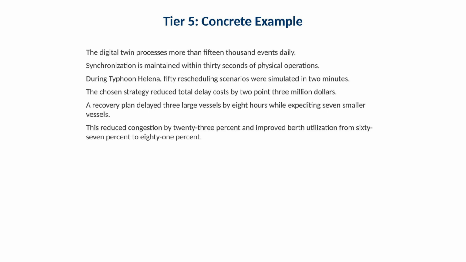During Typhoon Helena, the system simulated 50 rescheduling scenarios in 2 minutes and identified a strategy that reduced total delay costs by $2.3 million. The plan delayed 3 large vessels by 8 hours while expediting 7 smaller vessels, reducing congestion by 23% and improving berth utilization from 67% to 81%.